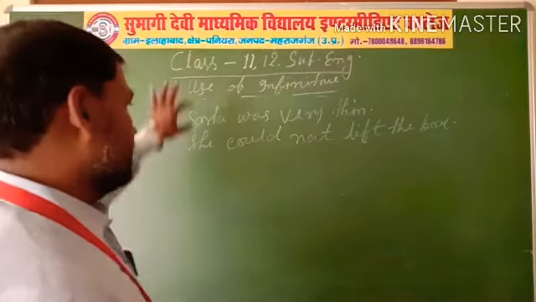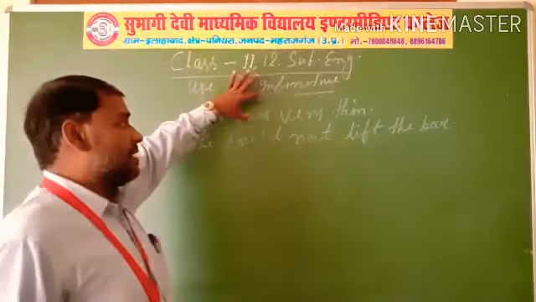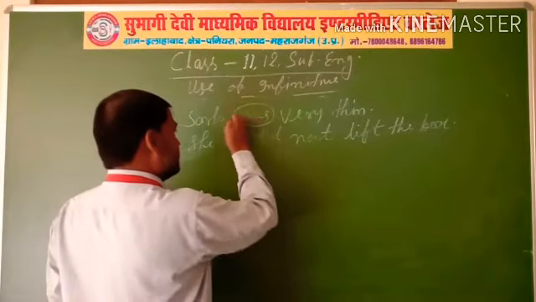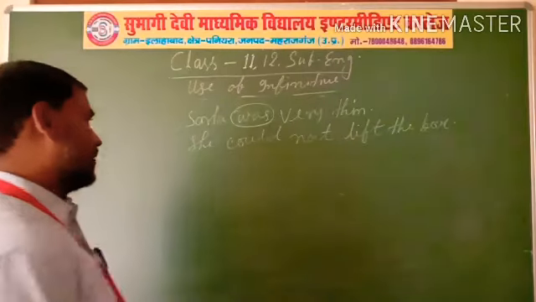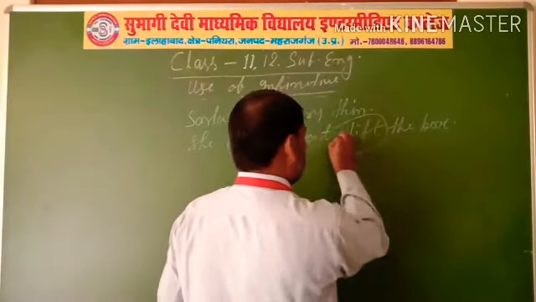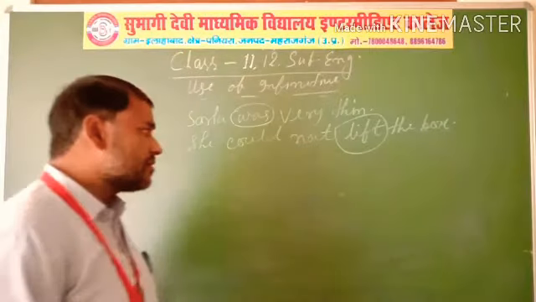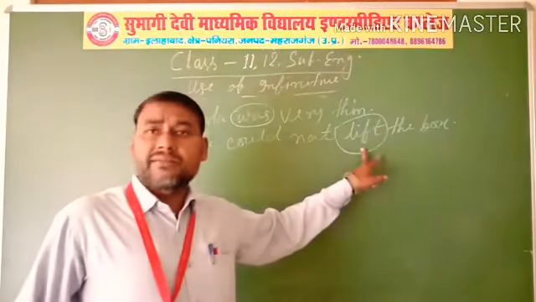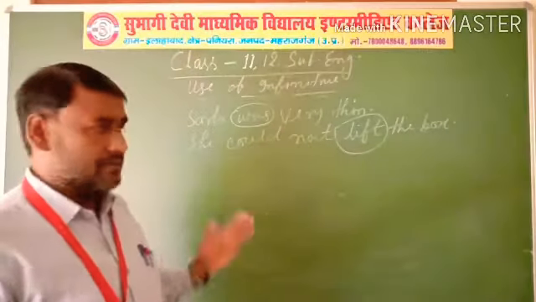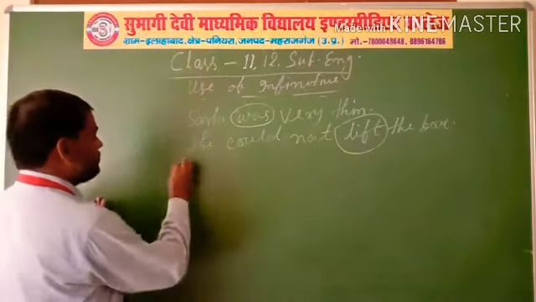Here in the first sentence, the verb be is is, am, was, were; among those, was is used here. And now in the second sentence, lift is the main verb. So you have to convert this main verb into infinitive. And here, very is equal to too.